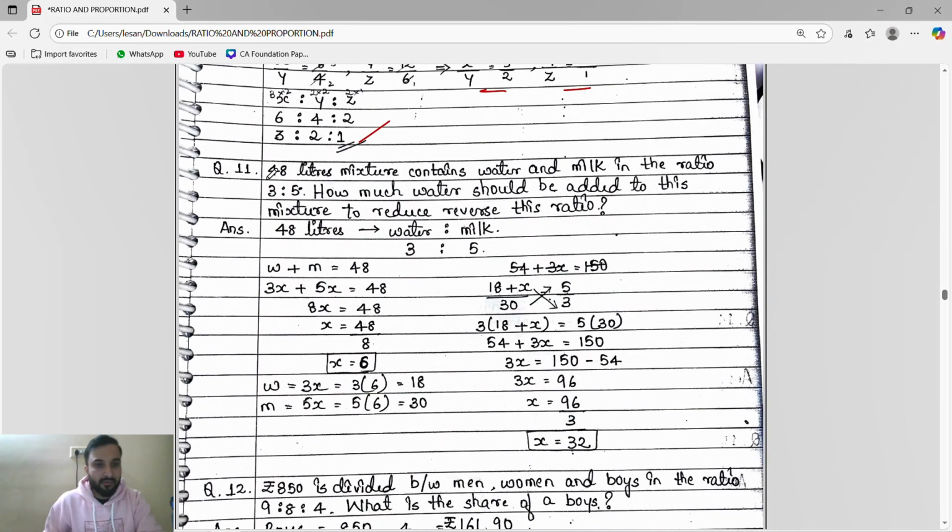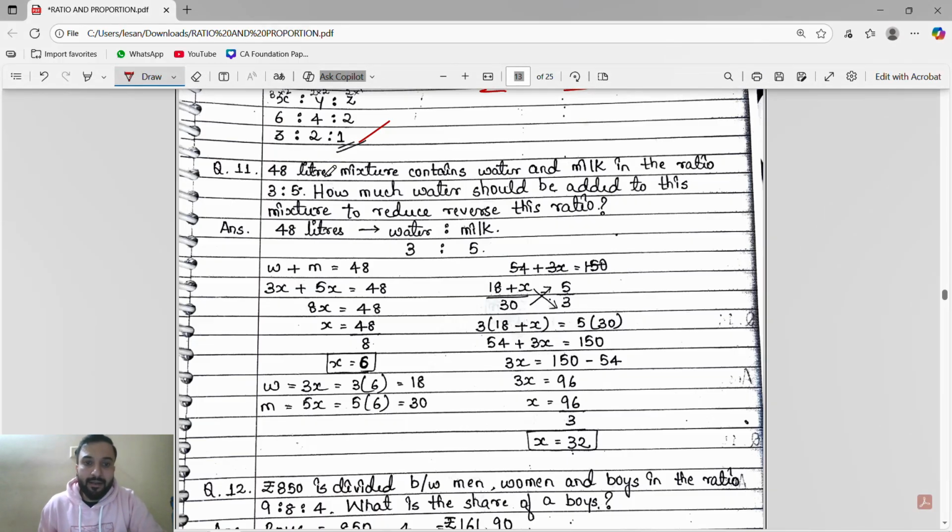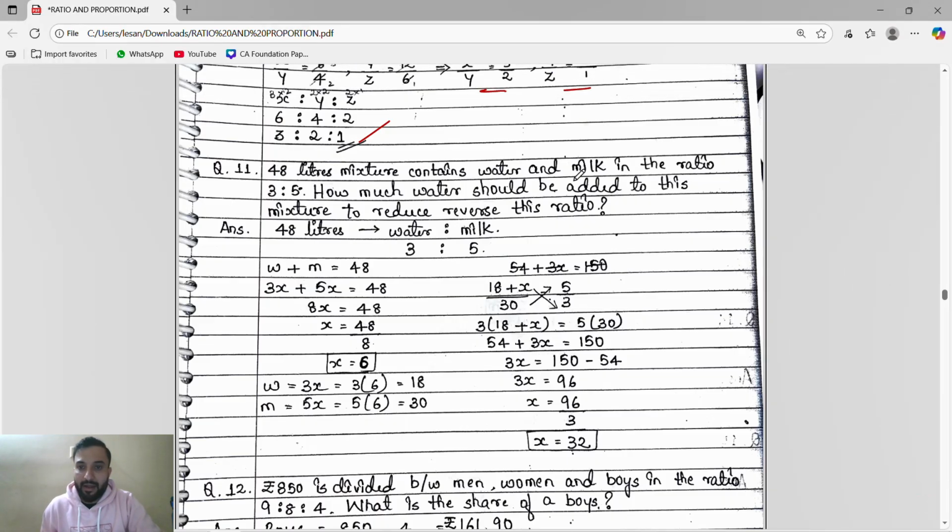Very simple guys. See here. 48 liters of mixture contains water and milk. So guys, what do we get to know? We get to know 48 liters of mixture has water and milk in the ratio 3 is to 5. So water is 3, milk is 5. Water plus milk will give us the 48 liter mixture.